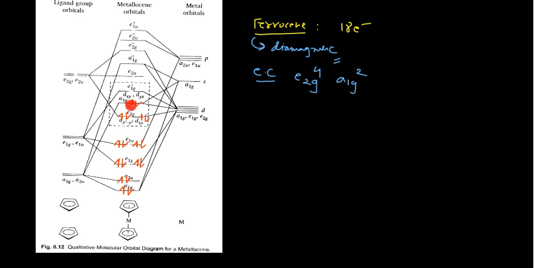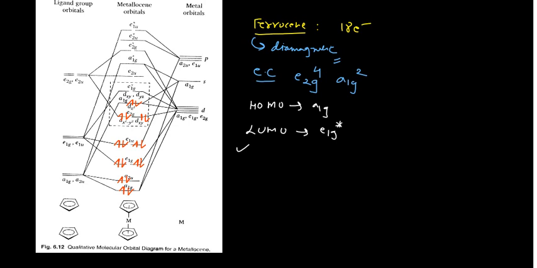Okay, so this is actually a diamagnetic species, and in that case you can see this A1G is the HOMO, okay, and this E1G antibonding is the LUMO. Please remember, HOMO is A1G and LUMO is E1G. Okay, and these LUMO are very, very important for the electronic transitions. Please remember this point. Okay, and the bond length I have already explained, right, and you can go for the color also for this particular compound. So this is all about your ferrocene.